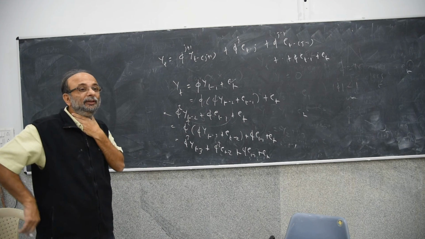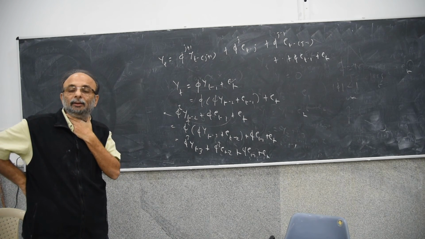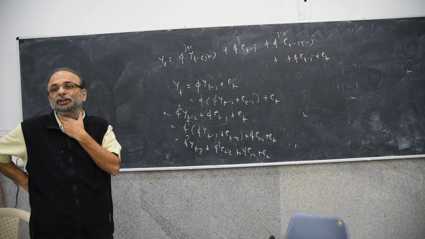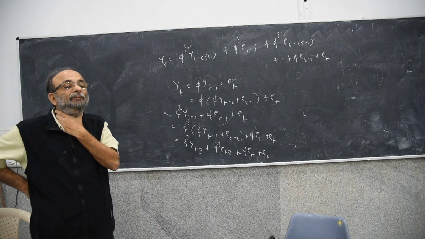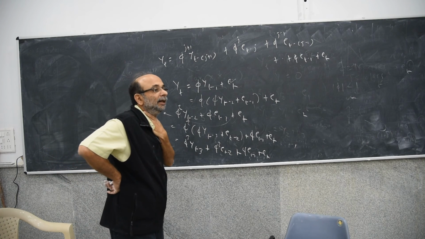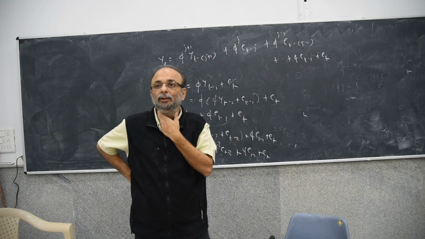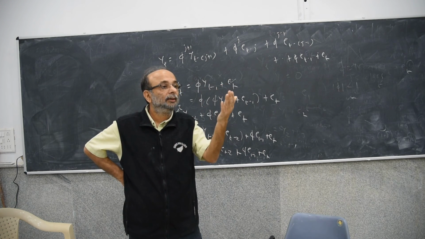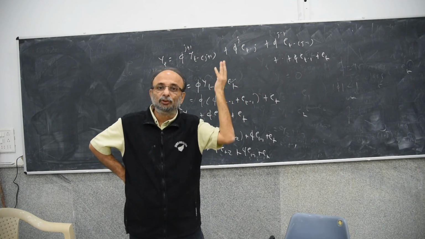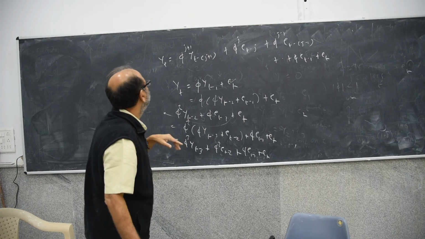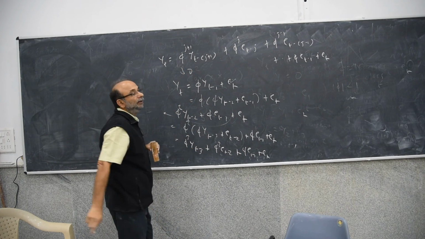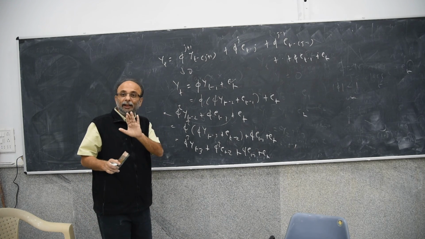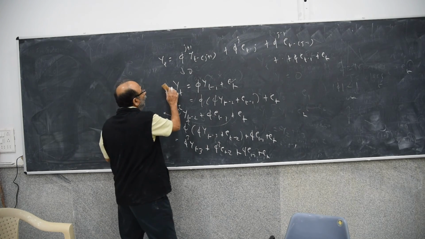Now when j tends to infinity, what is expectation yt? What is the absolute value of phi? We have first assumed it to be less than 1. If you have something less than 1 in absolute value and keep raising it to higher and higher powers, what happens to that value? Say 0.7: 0.7 squared, 0.7 cubed, 0.7 raised to 4 will keep on becoming 0. So if the absolute value of phi is less than 1, this will tend to 0. Everybody gets this?